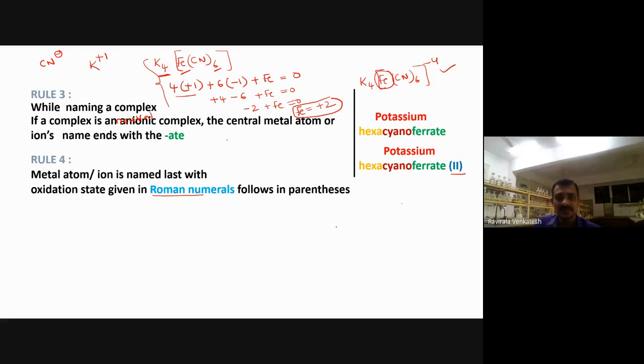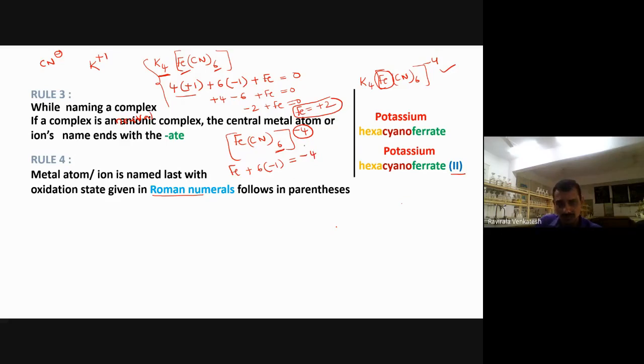Sometimes they give the same structure, Fe(CN) taken 6 times, and the charge is -4. In that case, how do we do this? It is also very simple. Again we are calculating for iron. How many ligands are there? 6 ligands. The cyanide is a monodentate ligand, and its charge is -1.